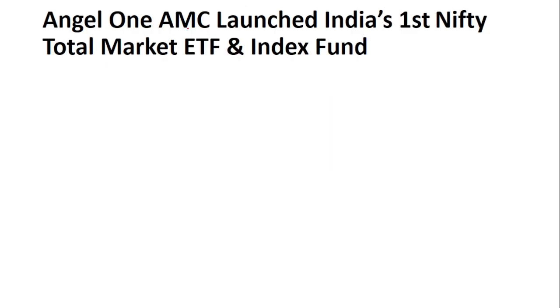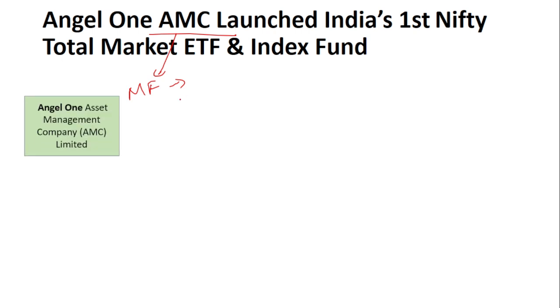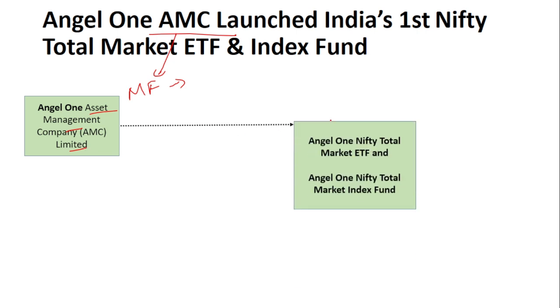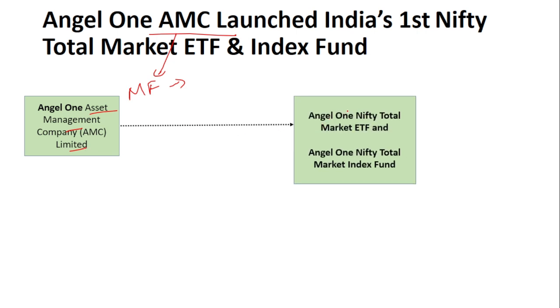The next news is about asset management company. Asset management companies are those companies which manage the mutual funds. Many people invest in the mutual fund, right? That has to be managed by a company, and that is called the asset management company. So here, the Angel One Asset Management Company has launched two funds. One is the Angel One Nifty Total Market ETF, that is exchange traded fund. Second one is the Angel One Nifty Total Market Index Fund.